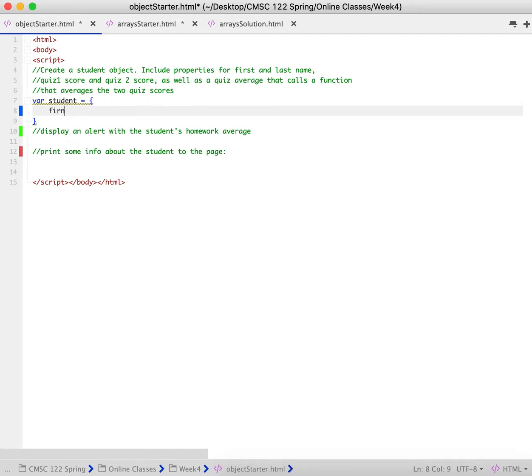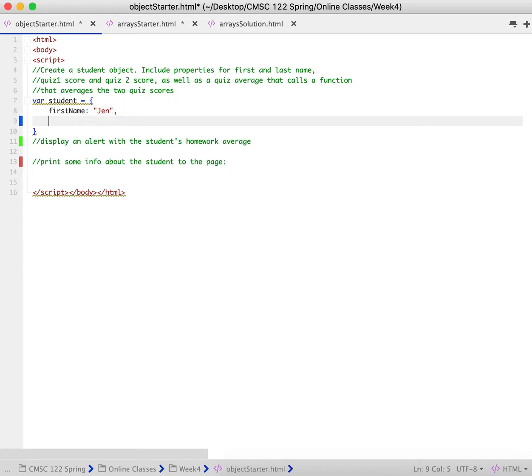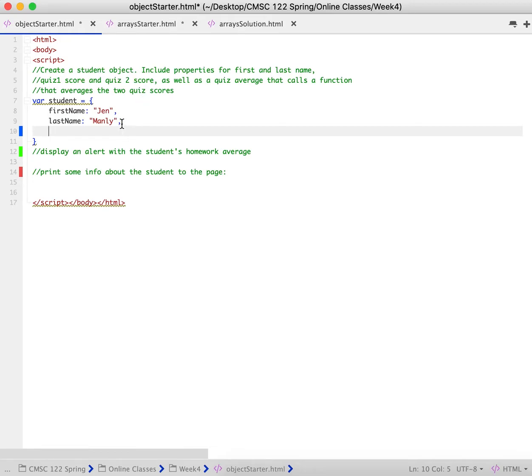So we are going to create a variable, not a variable, a property called first name. We are using a colon. This is very similar to properties in CSS, if you recall that. And we'll make this me. So my first name is Jen. My last name is Manley. Again, we are using commas to separate.